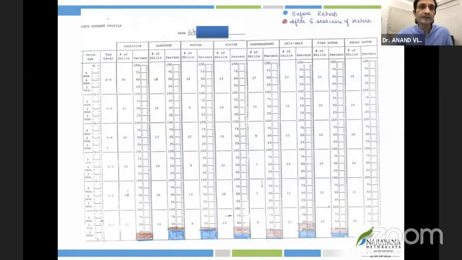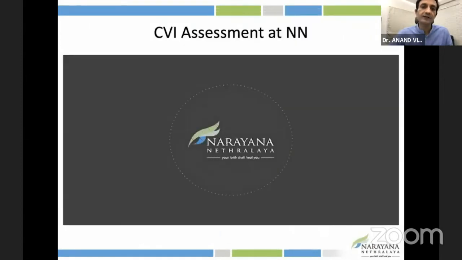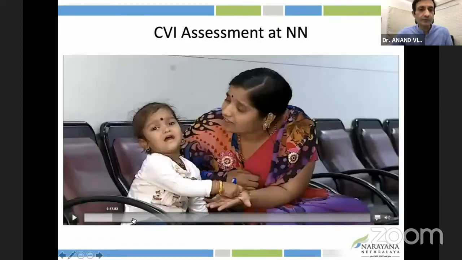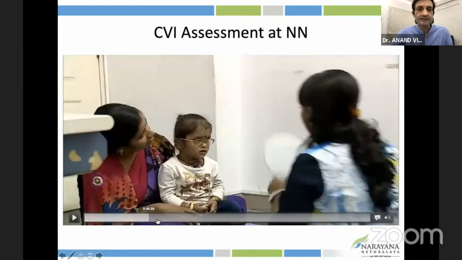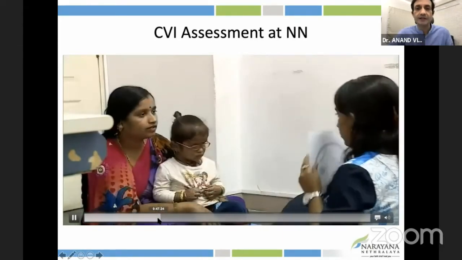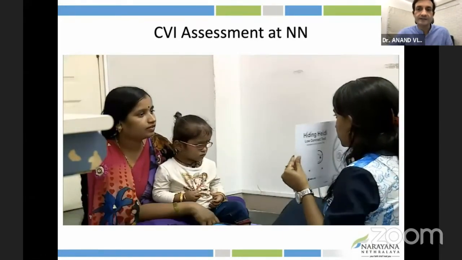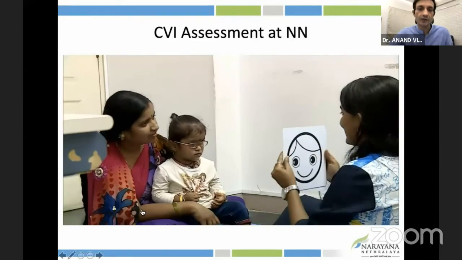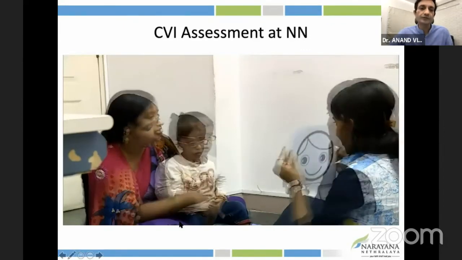And using these parameters where we are assessing them before and after, we are able to make a very big change, not only in their vision, but also in their other milestones. I'm going to just quickly forward this. These are basically the video of all the skills that I showed you, and this is how the assessment is done. And we are all using the LEA tools, right, from contrast to depth to visual field.